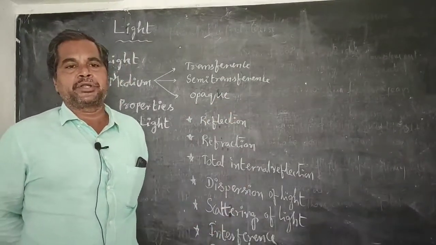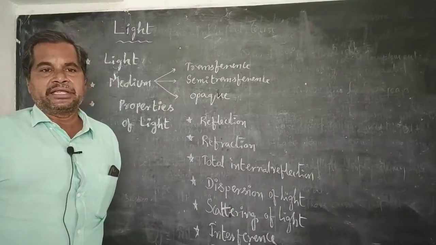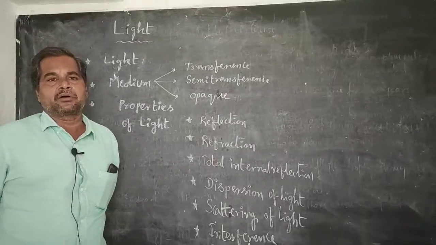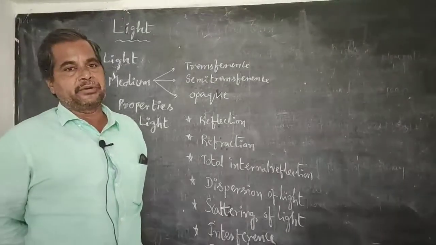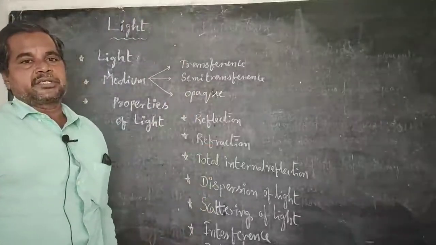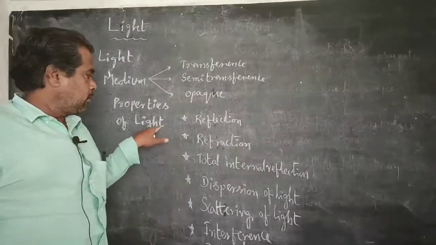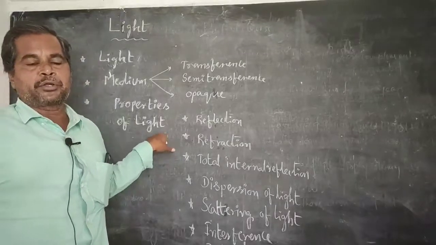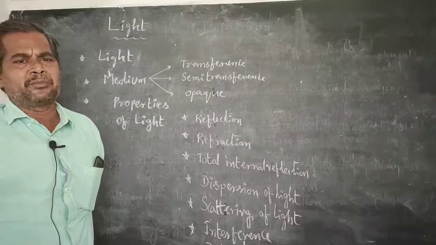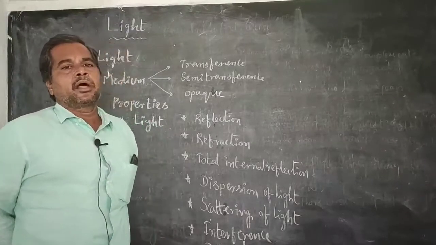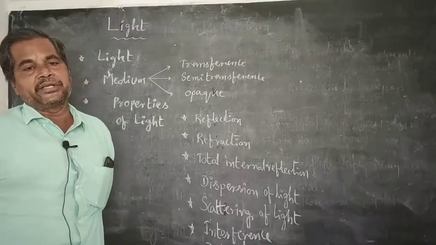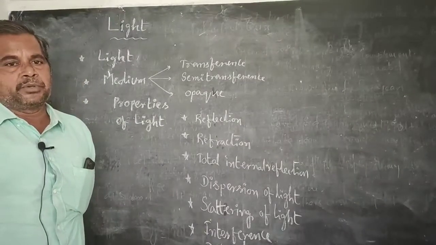Next, opaque medium. What is meant by opaque medium? The material in which light cannot pass through it is called an opaque medium. For example, a wall is treated as an opaque medium. Blackboard is treated as an opaque medium. Wood is treated as an opaque medium. The material in which light cannot pass through it is called an opaque material.